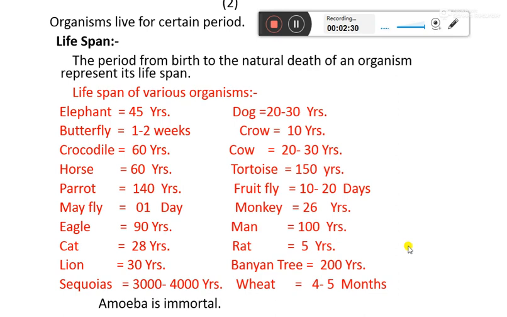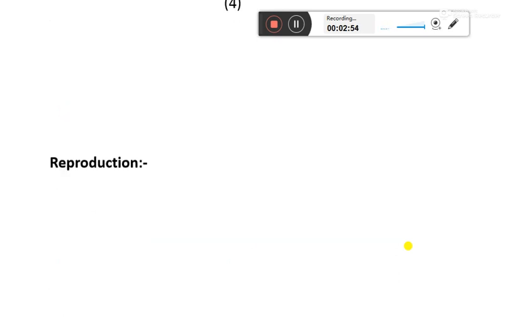It is because one amoeba will divide into two, and each amoeba acts as a new individual. So the part of the amoeba is not lost. The part of the amoeba becomes a new individual. Hence, it never dies. We can say it is immortal.